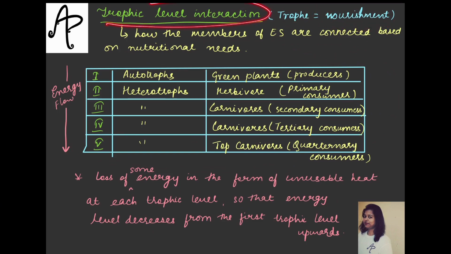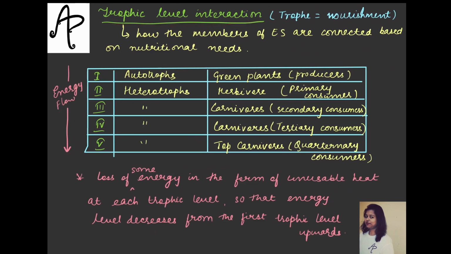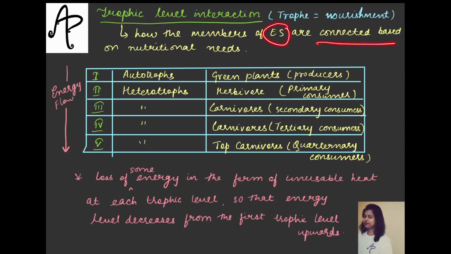So in this level interaction, when we talk about, we try to figure out that how the members of the ecosystem are connected based on the nutritional needs, because it is about nourishment. So we try to see that interaction, we try to see that relation, that how they are connected to each other and their nutritional needs are being taken care of. Now when we talk about all of these trophic levels, ठीक है, ये एक एक करके levels हैं आपके. So trophic level 1, 2, 3, 4 and 5. Now see what happens in this case. We have done this earlier also but in a different format. Now we do this under the heading of the trophic level.